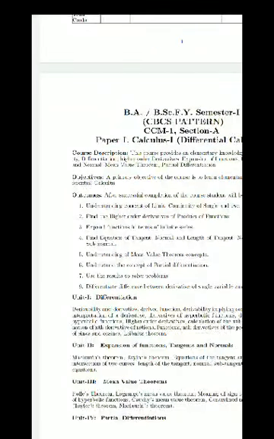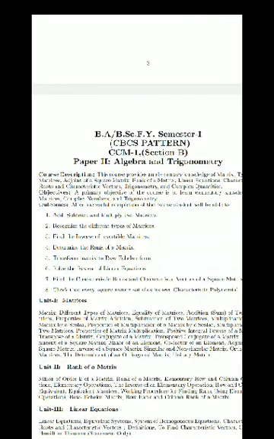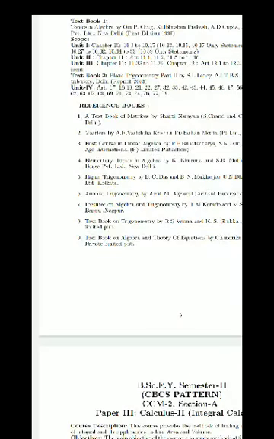Now we discuss the second semester. In the first semester, you have already studied paper first, that is differential calculus. After that, paper second, that is algebra and trigonometry. These papers you studied in semester first.